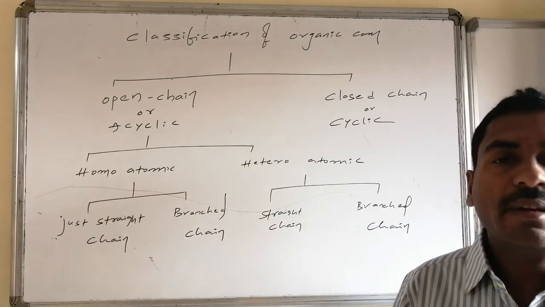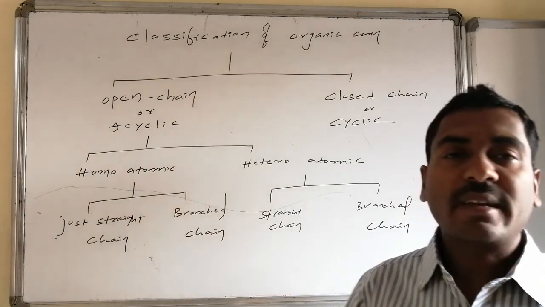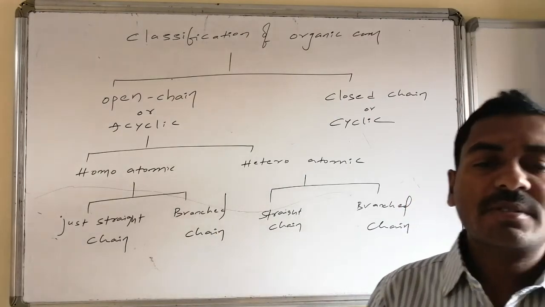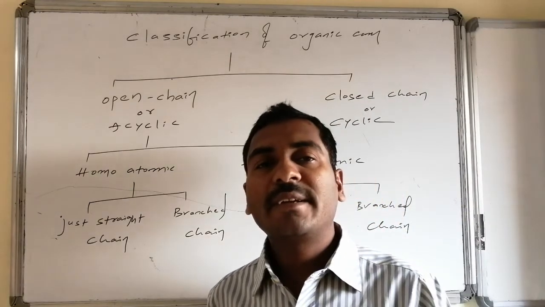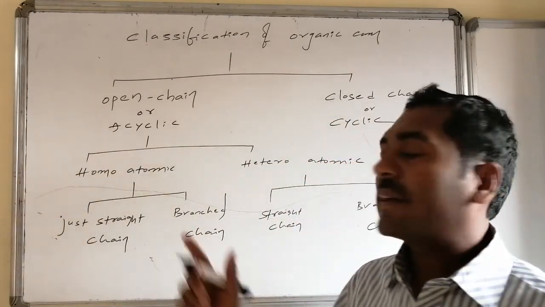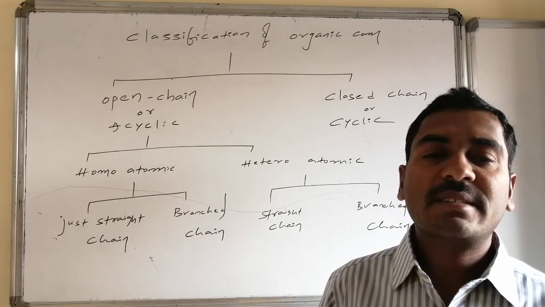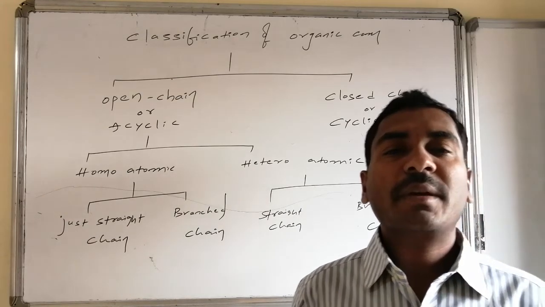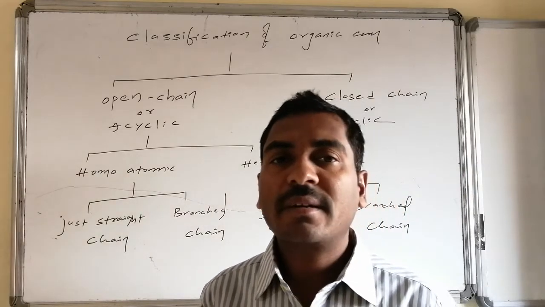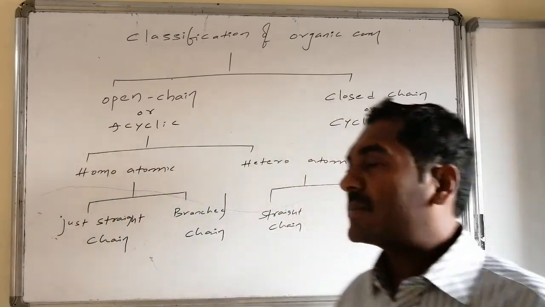If we go into detail about the acyclic, otherwise the open chain compounds, open chain is once again divided into two categories. Category number one, homoatomic compounds, consists of just two varieties of chemical combinations, that is carbon and carbon, and carbon and hydrogen.